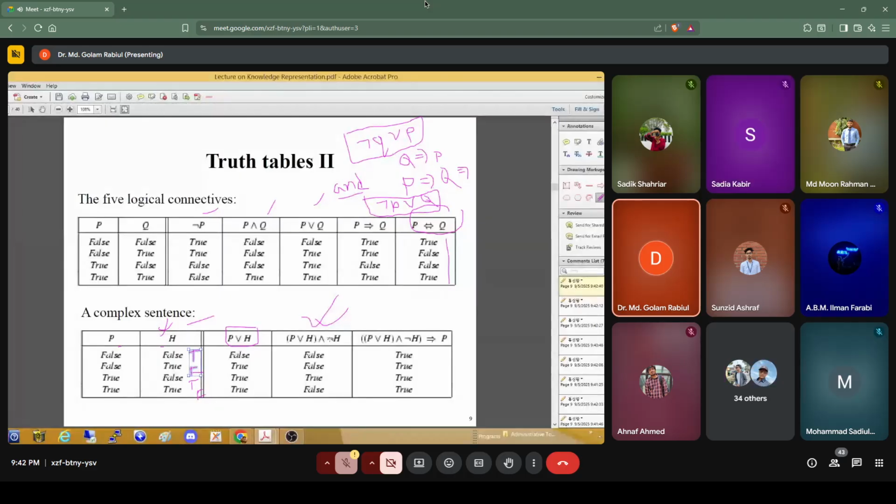The connective here is the AND connective. So if both of these are true, then only we will get true. Here is false and here is true, so it will be false. Here is true and true, so this time we get true. And here is false and true, so this is false. So even when we get complex representations using propositional logic, we can evaluate whether the statements are true.